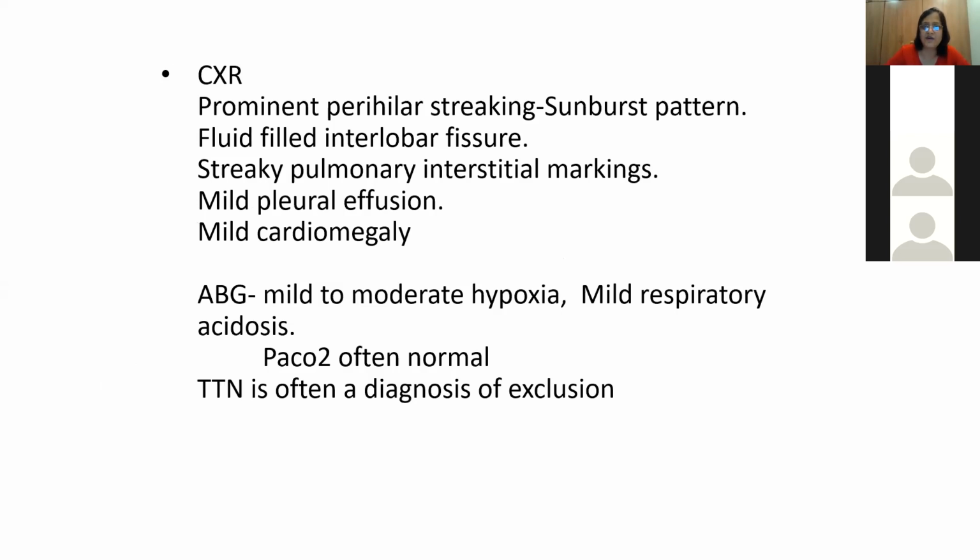The chest X-ray we have already discussed: prominent perihilar streaking and fluid in the interlobar fissure. You might get mild pleural effusion and mild cardiomegaly. ABG usually does not show marked change. You might get mild to moderate hypoxia with mild respiratory distress. PCO2 is often normal, and in some cases it may be less because there is tachypnea and it washes out the carbon dioxide. So TTN is often diagnosed by exclusion. If you get the X-ray pictures, you are lucky. If you don't, just exclude the other causes and then label it as TTN.